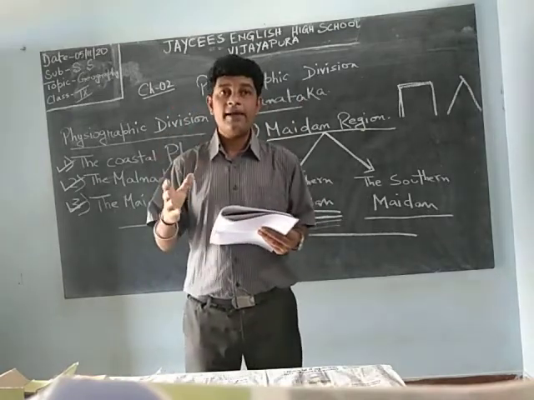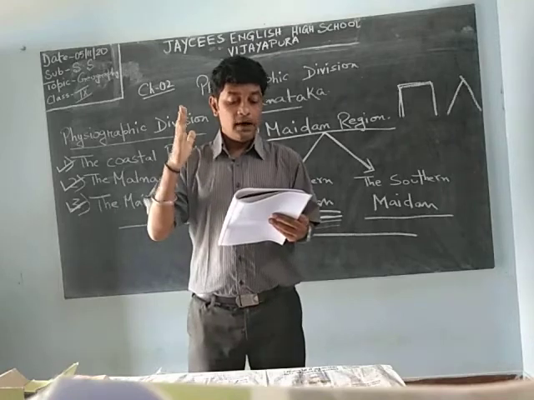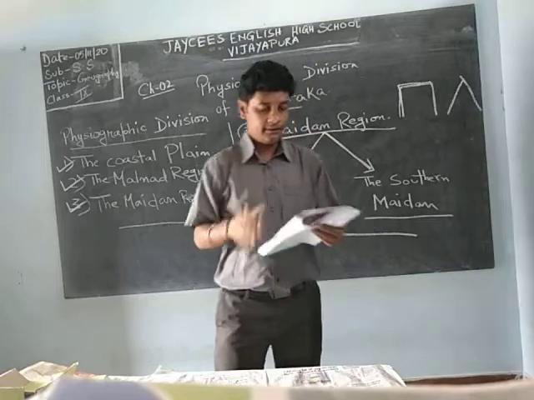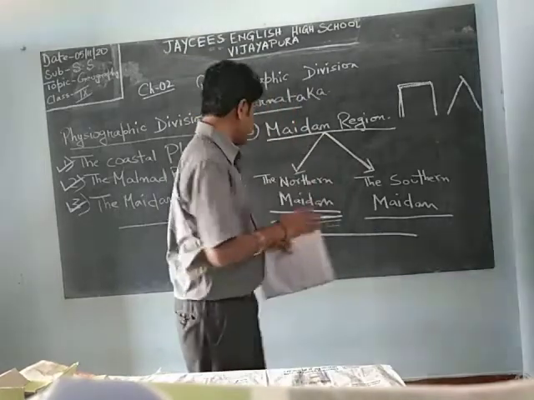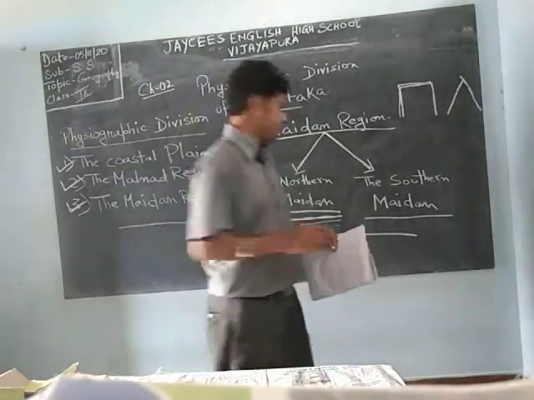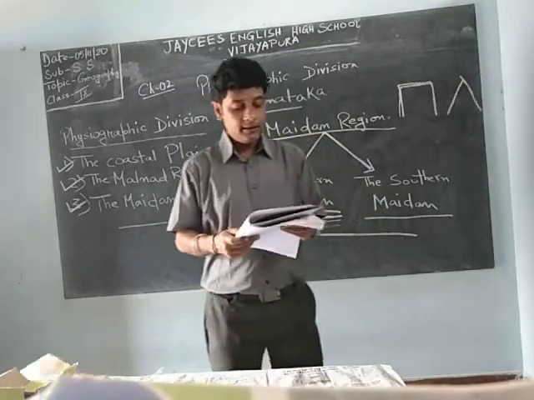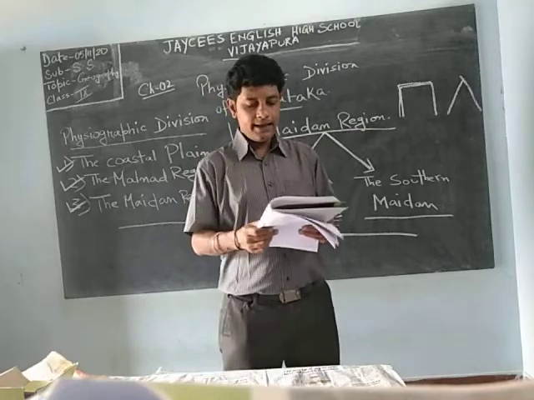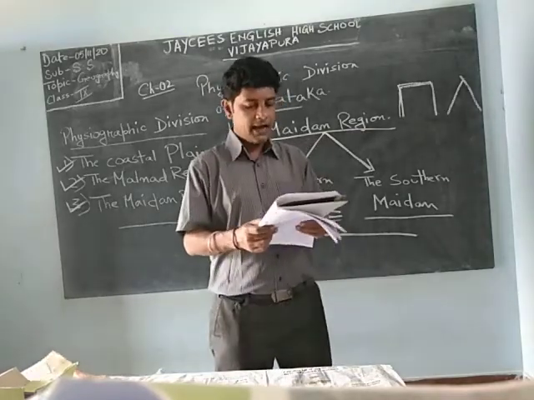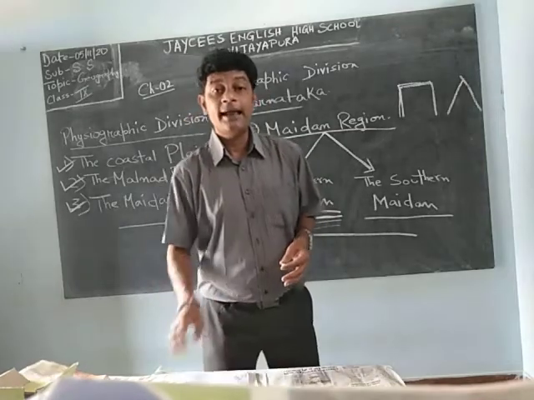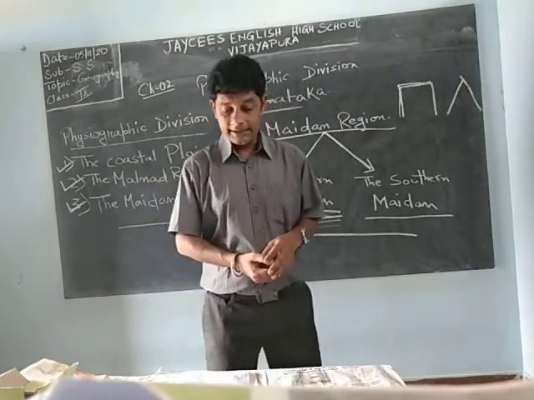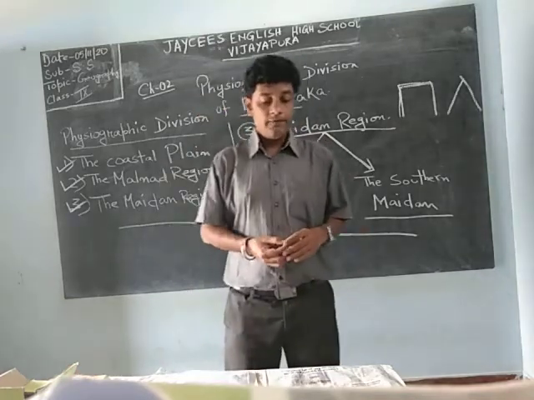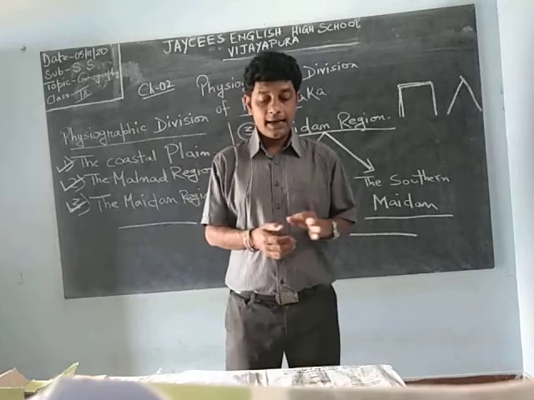What are the hills available? What are the rivers available in this place and that place? Both are different. What are the districts coming under this northern Maidan? What are the districts coming under southern Maidan? Davangere, Chitradurga, Tumkur, Kolar, Mandya, Mysore and Chamarajanagar districts are in the southern Maidan area. So this is the area. With this we have completed chapter 2, the physiographic division of Karnataka.